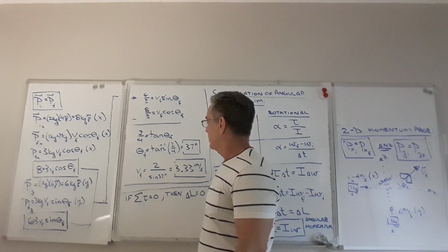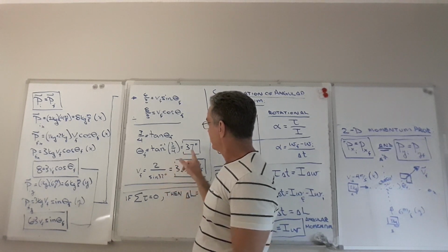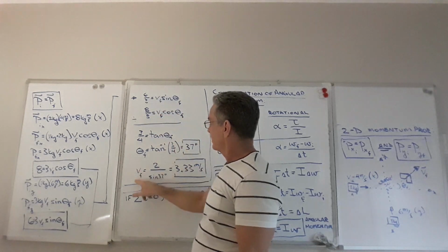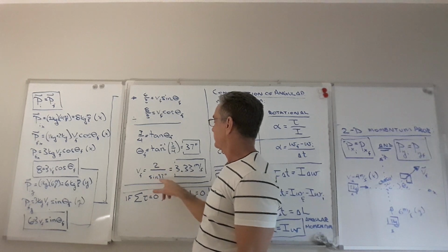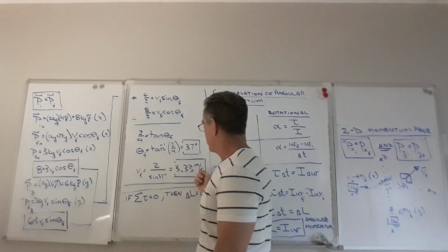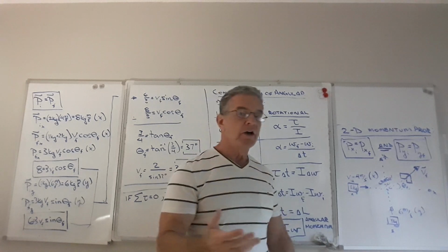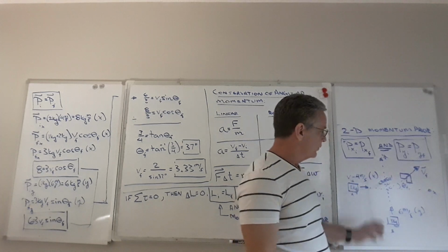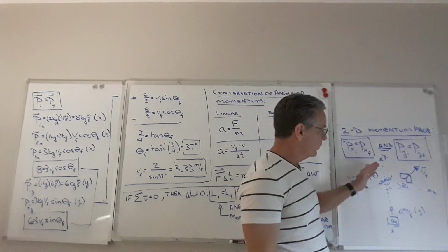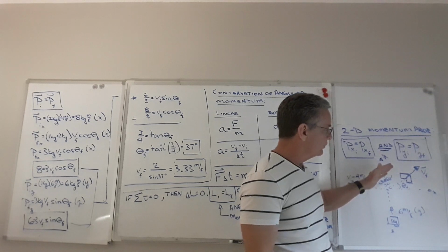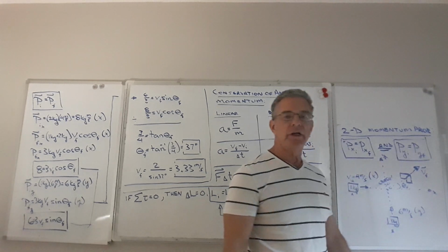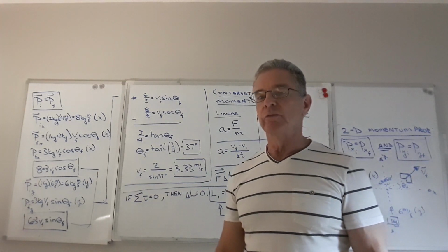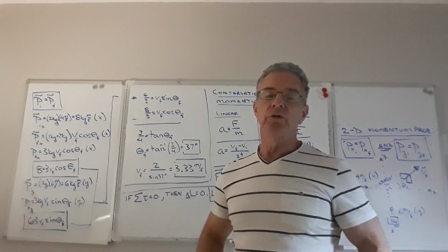Now, if we go ahead and take that value for the angle and plug it back into either one of these, I plugged it into this one, and isolate v final, then that works out to 2 divided by sine 37, which is 3.33 meters per second. Okay, so we found the direction and the velocity, or the direction and the speed, for the two blocks after the collision. It slides off 37 degrees clockwise from the x-axis at a speed of 3 1/3 meters per second after the collision. There we've used conservation of momentum twice in the same problem to solve a two-dimensional conservation of momentum problem.